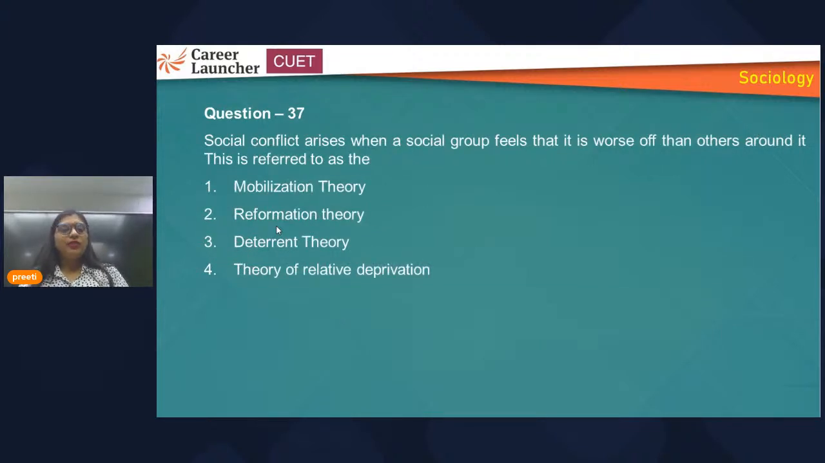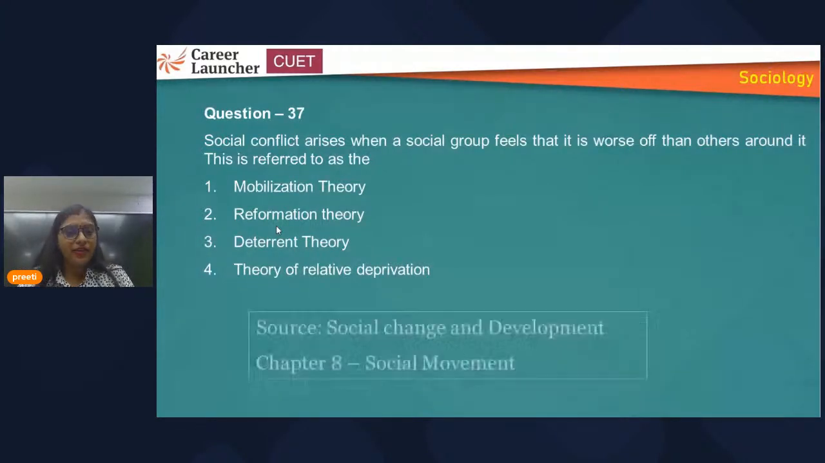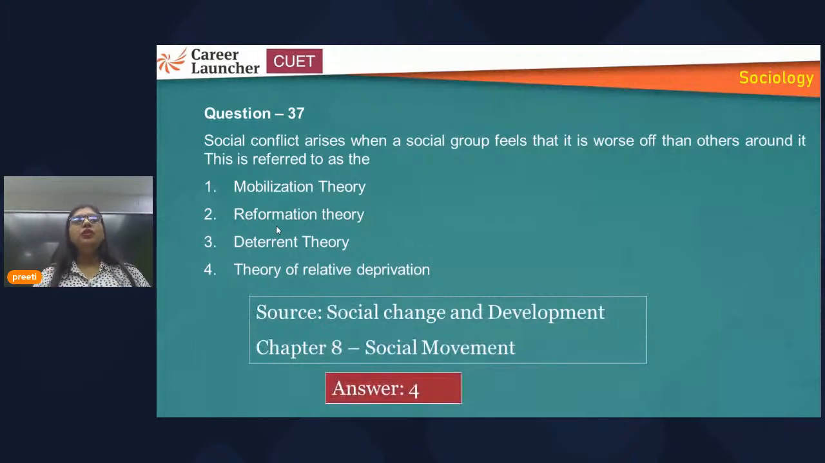Here some of the questions you will find are on the basis of theories mentioned in your chapter. This is about social movements, which have certain theories. The question asks: social conflict arises whenever a social group feels that it is worse off than others around it. This is the same line mentioned in the chapter about a theory. And what theory is it? That is the theory of relative deprivation. You should be aware of all the theories mentioned in the chapter regarding social movements, and on that basis you can attempt this question.